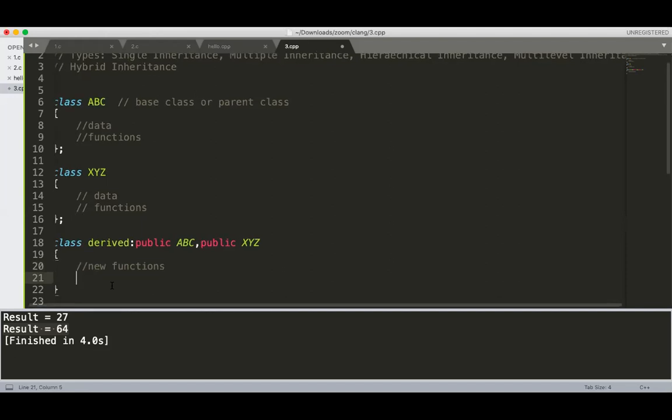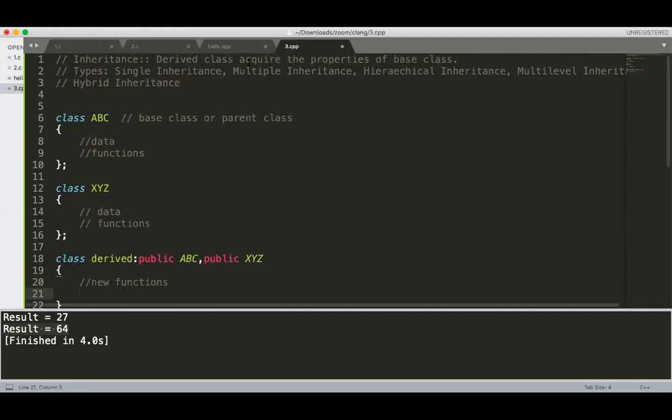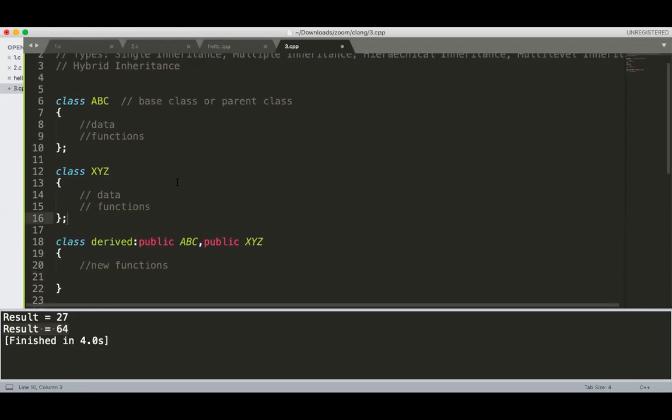Now the next type of inheritance is hierarchical inheritance. In hierarchical inheritance, there is one base class, and using that single base class, you are deriving multiple derived classes. This is my first derived class, which I am making from ABC.